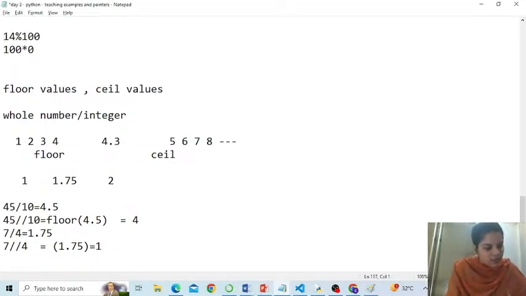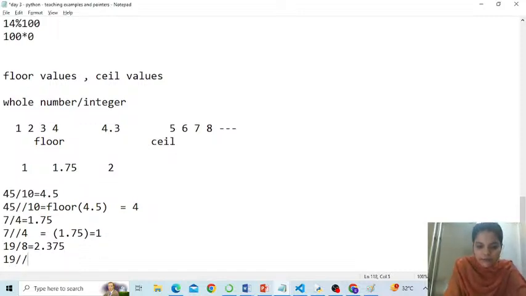One last example, people. Let's take 19 divided by, which one? Should I take 8? Would it work? If I divide 19 by 8, the answer is, I'm using my scientific calculator here, 2.375. But if you say 19 floor division 8, it's going to divide 19 by 8 first.